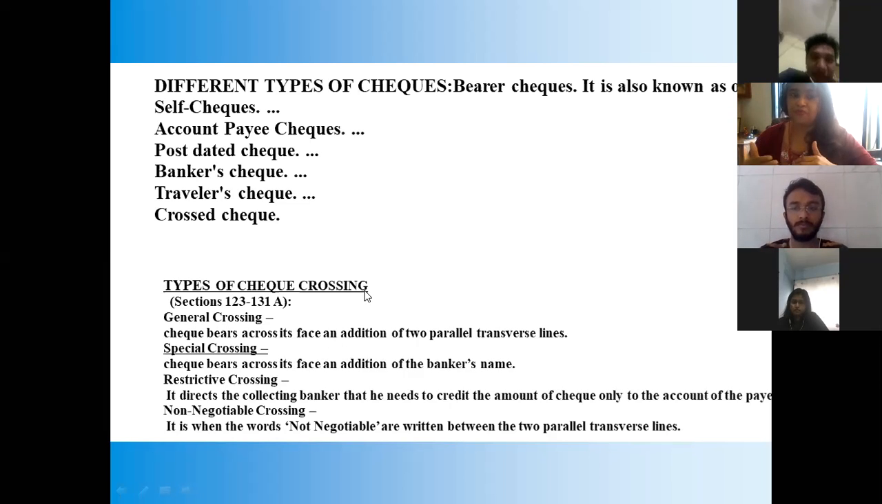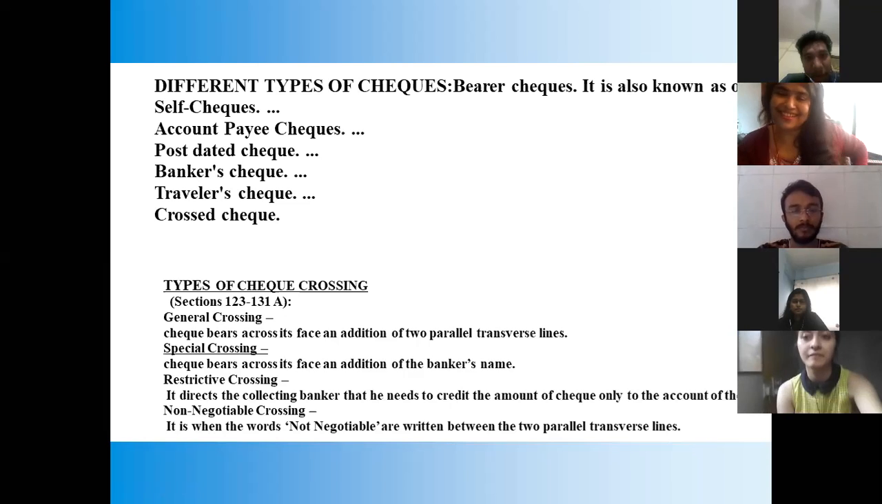So some of you will be doing research on why crossing of checks is important. Types of check crossing, Sections 123 to 131A. General crossing.